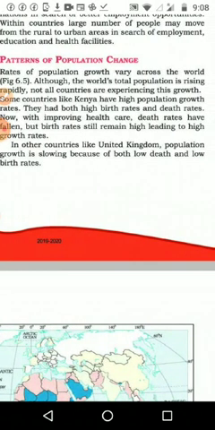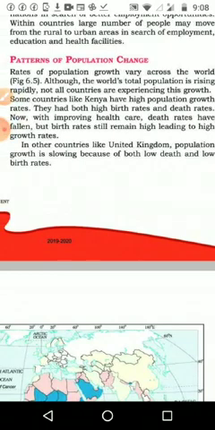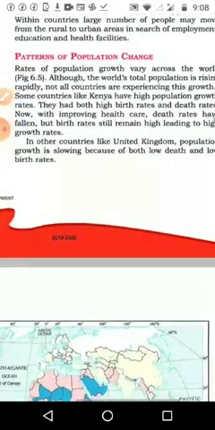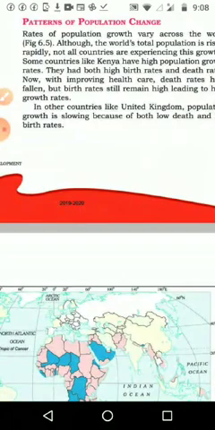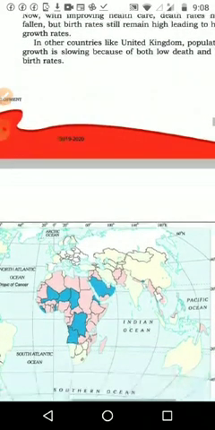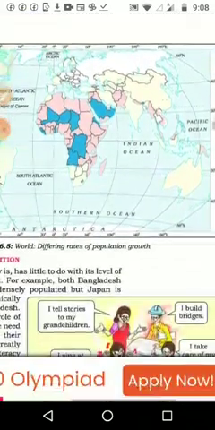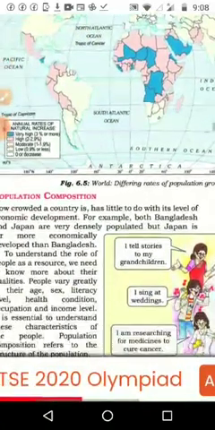The other countries like the United Kingdom, population growth is slowing because of both low death rate and low birth rate. Another country's example we are taking is the UK. In the UK, what is happening? Death rate is very low, as well as birth rate is also low. So the population growth is very slow.